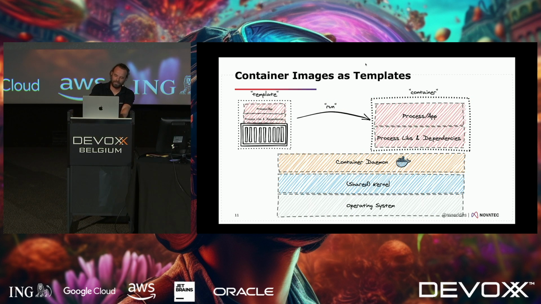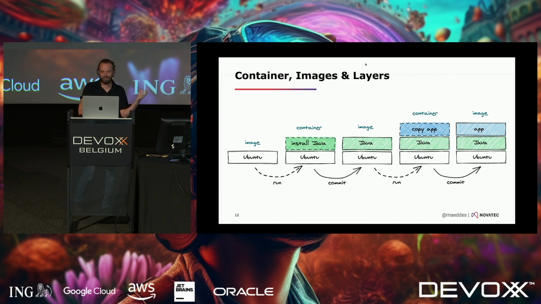Now, a container image is basically the blueprint or the template, however you want to call it, that you will instantiate to create containers out of it. Seeing it from the Java world, you could say this is the class, and the container is like the instantiated object. And the container daemon is basically, you can say, your virtual machine, or like your runtime that runs your containers. I guess most of you have heard about that before, but I just wanted to make sure.